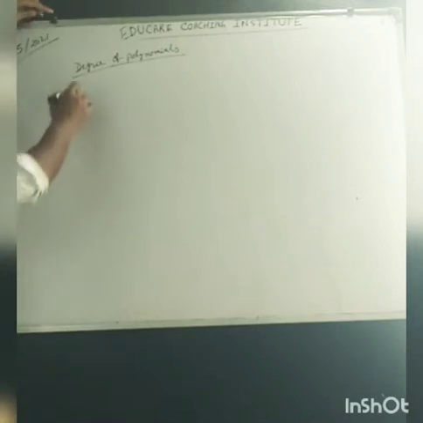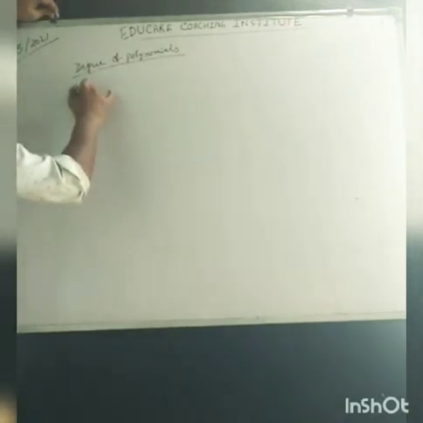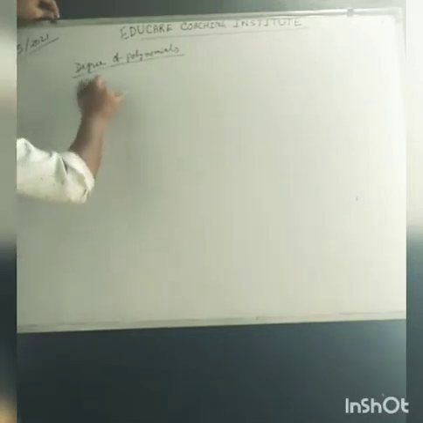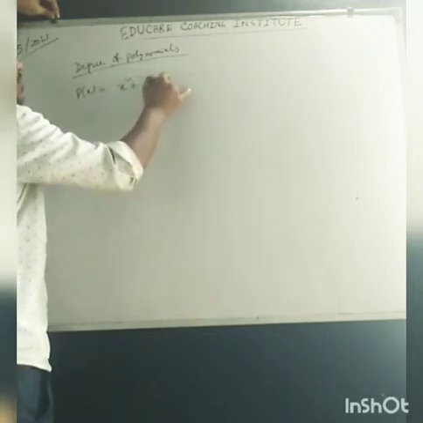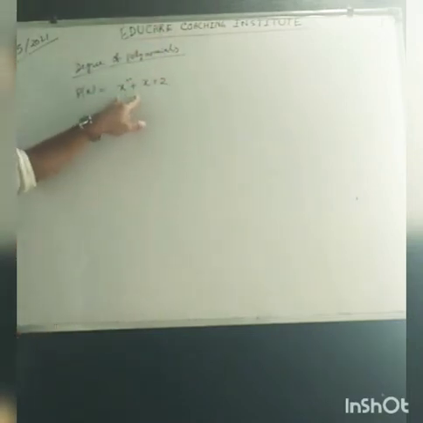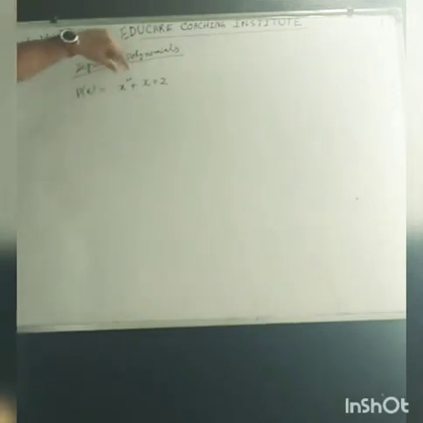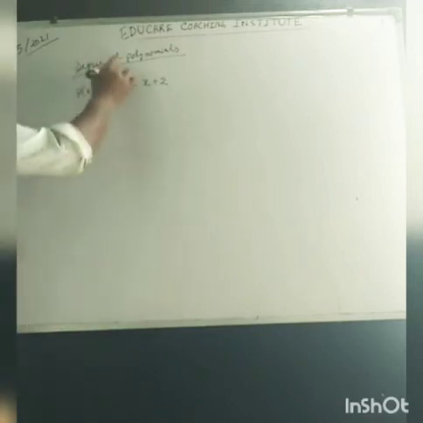See, if we take a polynomial like p(x) = x square plus x plus 2, there is one variable x, but different powers of x are present in this polynomial. What is the degree?